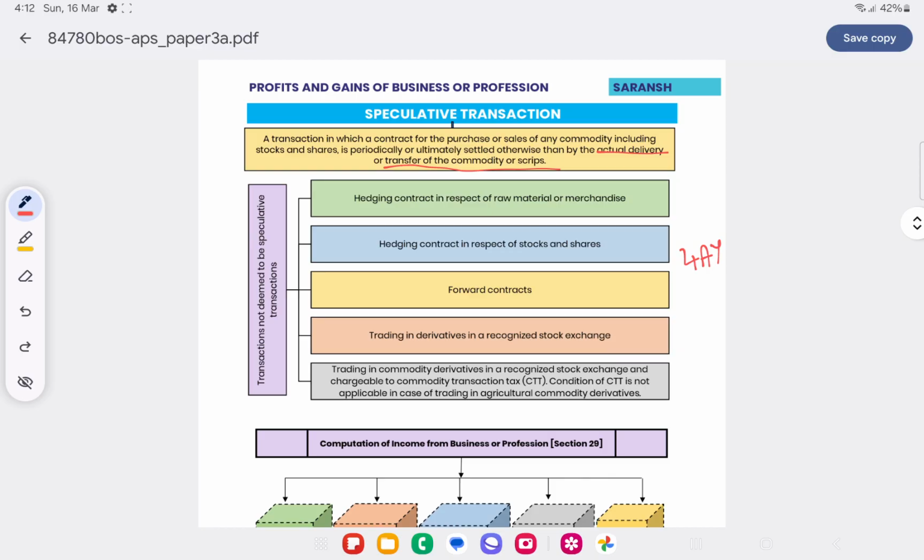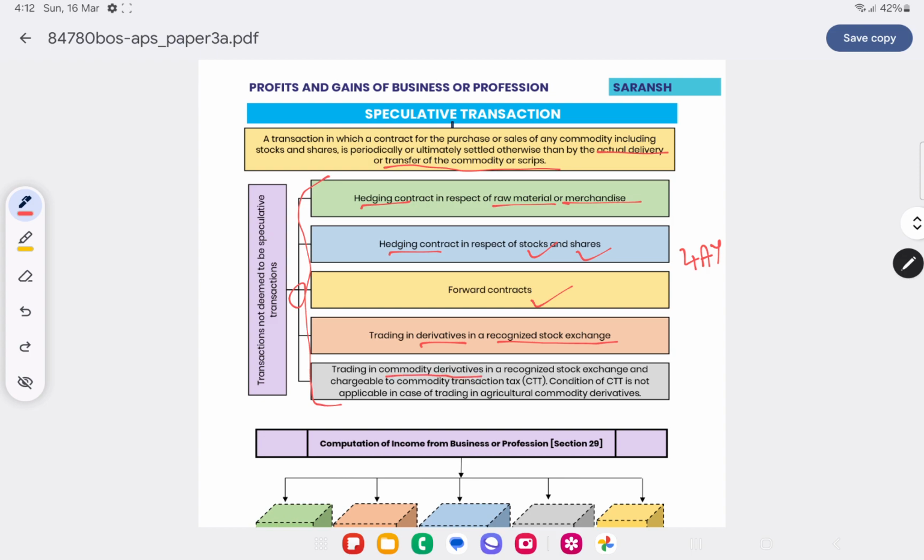However, these transactions will not be treated as speculative transactions: hedging of contracts in respect of raw material or merchandise, hedging of contracts in respect of stocks and shares, forward contracts, and trading in derivatives in a recognized stock exchange.